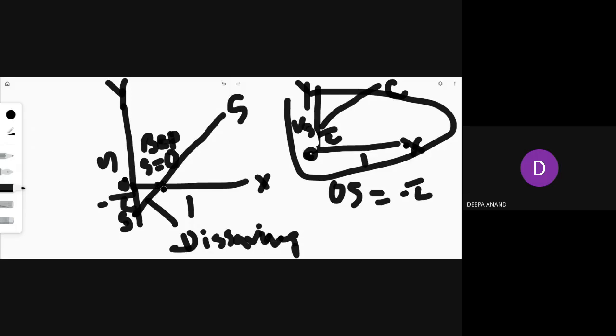A break-even point occurs corresponding to a level of income. From where will the saving start? From here the saving will start. At this point, your consumption is equal to income, or saving is equal to 0. After this break-even point, people will start saving. So these are the properties of the saving curve.